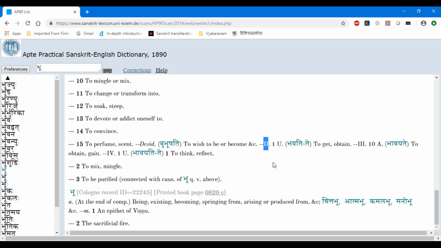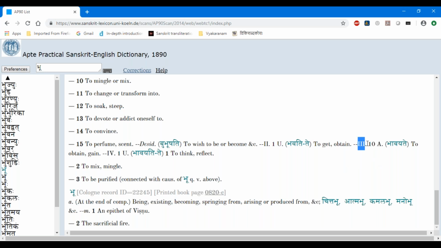So it is in bhuadi gana itself. It is read twice. One is the parasmipadi dhatu and the other is the ubhayapadi dhatu. There it is bhavati, bhavate. And the meaning of that is to get or obtain. And then there is a third bhu dhatu, here Roman number 3.